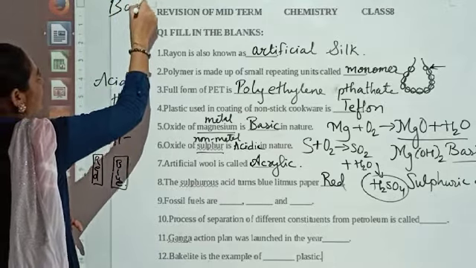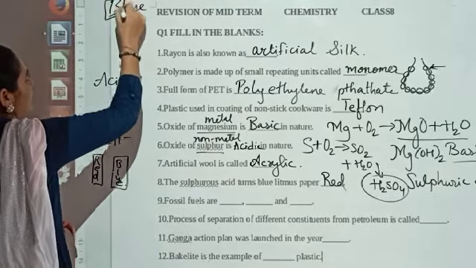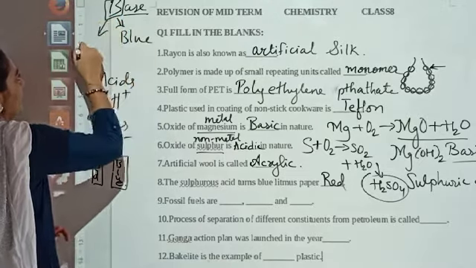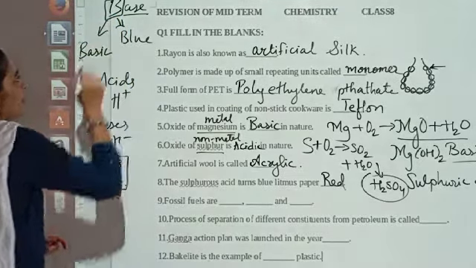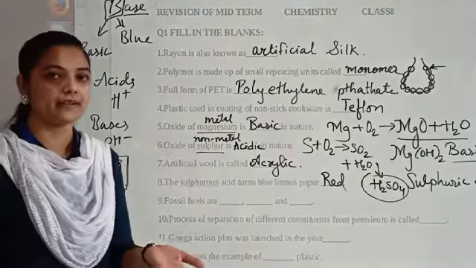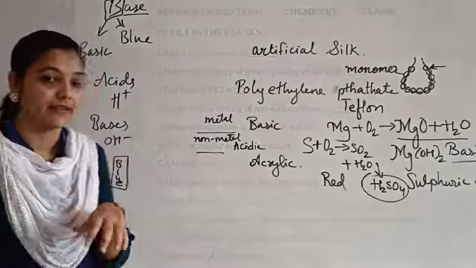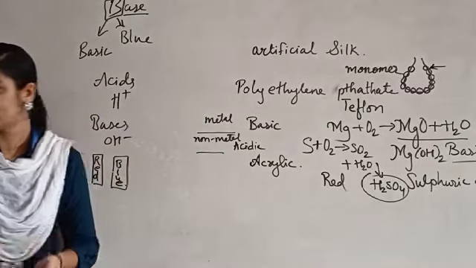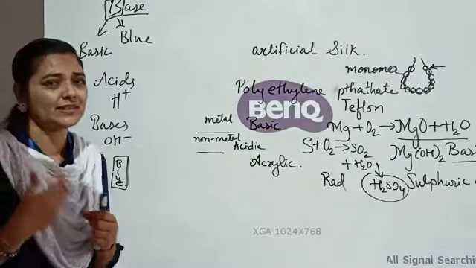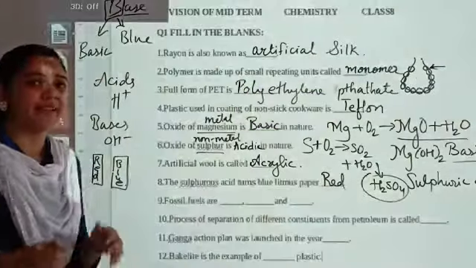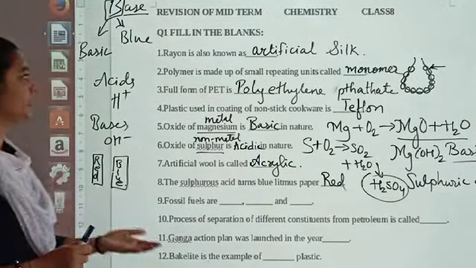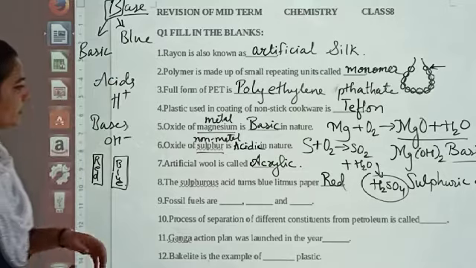You have to remember a very simple concept. See, base when we say, so you have to remember this letter. B for base, B for blue, and B for basic. It is very simple to remember. And once you remember the one color, the another will be oppositely understood. That red is for acid. Is it clear? And you know, sometimes we say that red is a type of color, and we say that it is a sign of danger. So remember that acids are having red color change and bases are having blue color change. So this is what you have to remember.